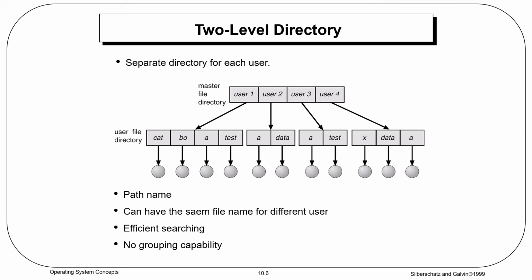Some systems simply do not allow local user files to be accessed by other users. Sometimes, my dear friends, some files should be shared among 2-3 users. That is not possible in two-level directory.